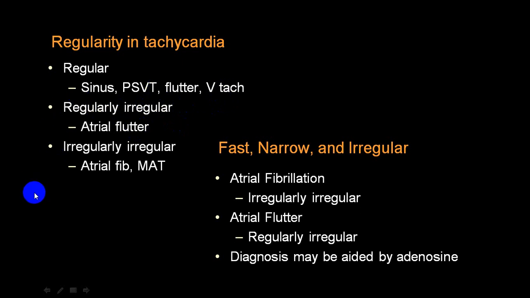a good number of times. If it is a fast, narrow and irregular combination, it is atrial fibrillation or atrial flutter, and you can diagnose this further by using adenosine. When you give adenosine fast, within 6 seconds, you will have a change in the rate and you will be able to find out whether it is fibrillation or flutter.